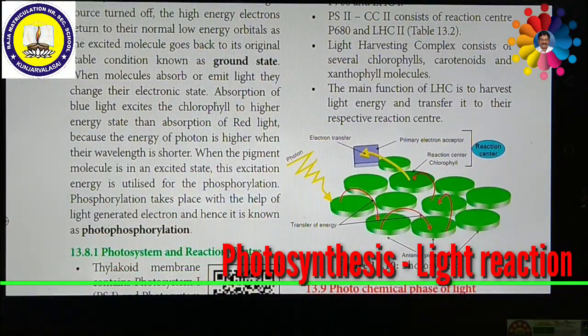This will help us understand how the photosystem works.